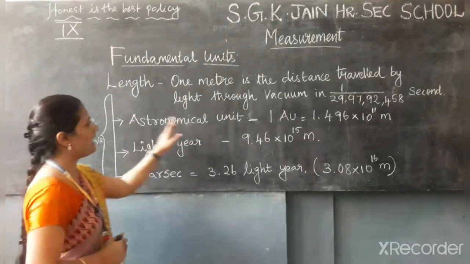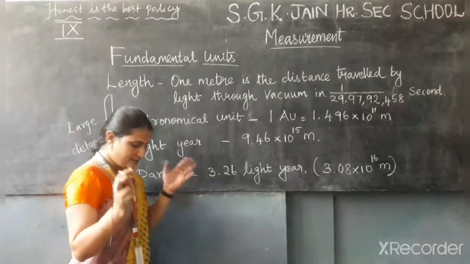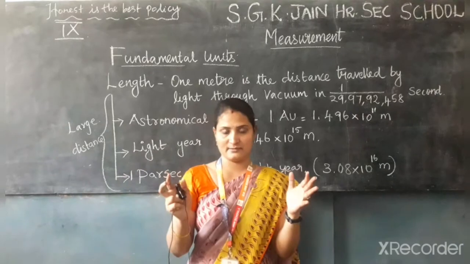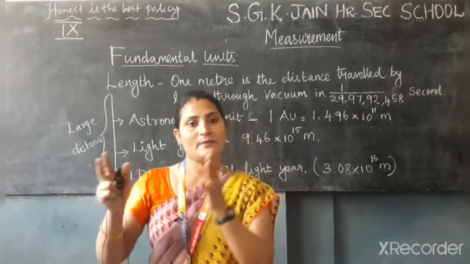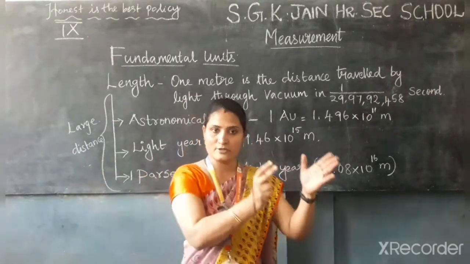What is astronomical unit? It is a measure of distance from the center of the earth to the center of the sun.